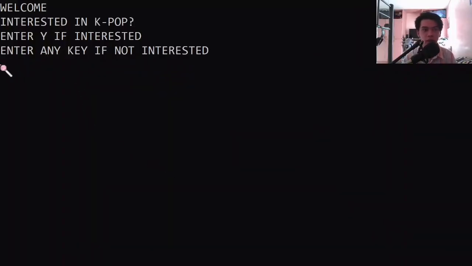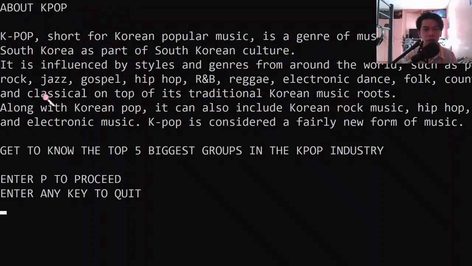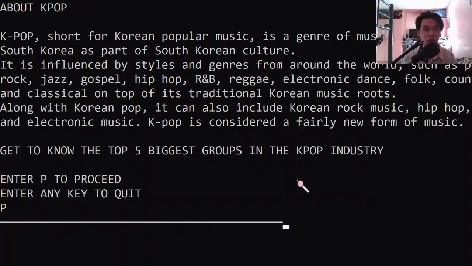So this is the program. Again, in the code: welcome, interested in K-pop, enter Y if interested, enter any key if not. I'm going to enter Y to show you the result of everything. Then enter P to proceed. It will show here the about K-pop, then get to know the top 5 biggest groups in the K-pop industry. Then enter P to proceed, enter any key to quit. So I'm going to proceed, of course.